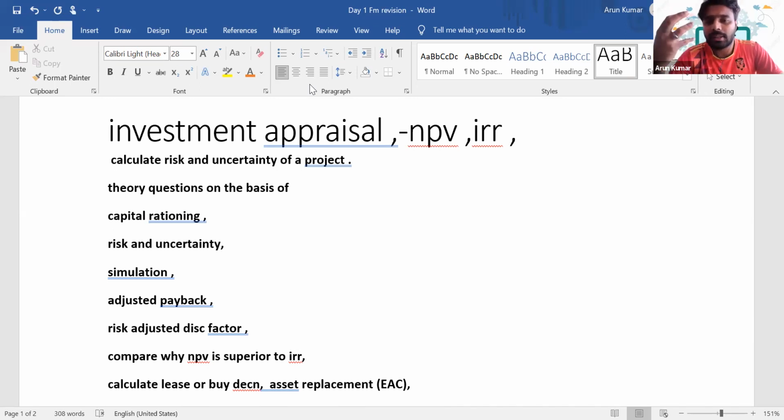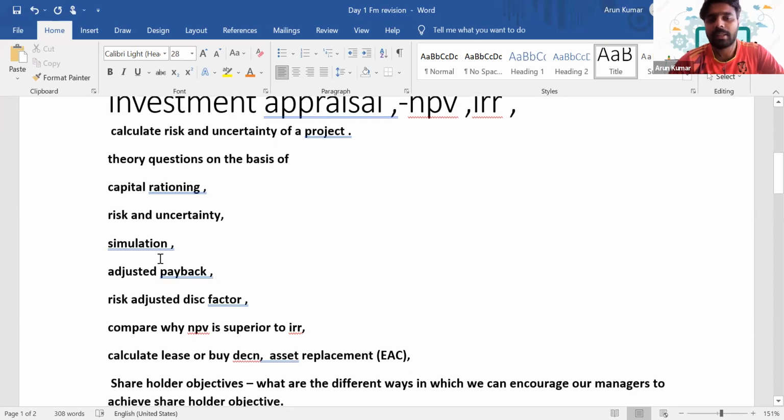In order to understand that risk and the uncertainty with respect to these cash flows, we need to assess the risk and uncertainty of the project. So it's not just that we will accept a project blindly by doing an NPV or IRR calculation. We have to consider the risk and uncertainty of the projects as well. Based on that, you may be asked to calculate the simulation, the adjusted payback, sensitivity analysis, then the expected value method. These are the different methods through which we can assess the sensitivity of a project.